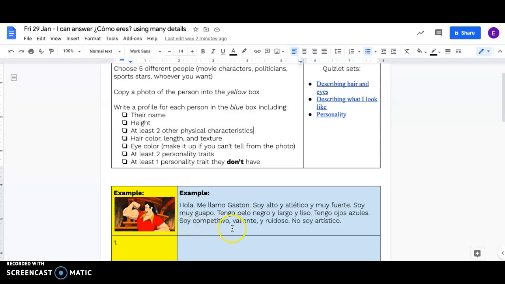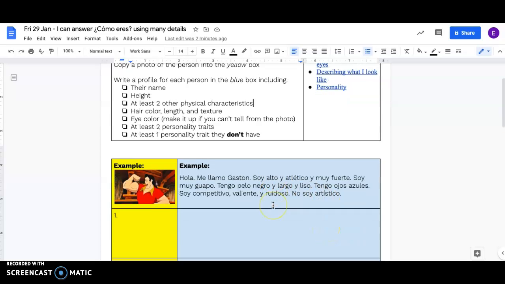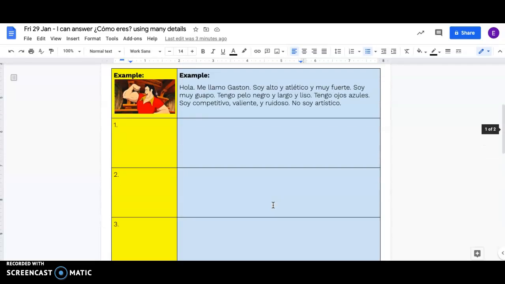Now, at least 2 personality traits. Soy competitivo, valiente, y ruidoso. Now, it said at least 2. I went ahead and put 3. And then at least 1 personality trait that they don't have. So here you're going to put no soy. No soy artístico. Okay? So you've got 5 more people you get to do that with.